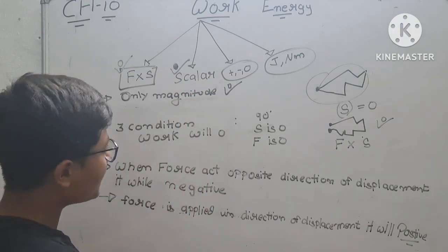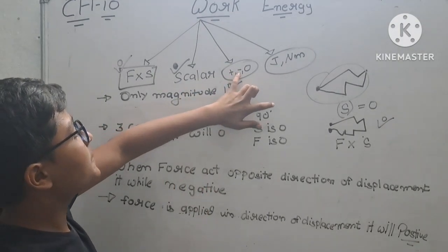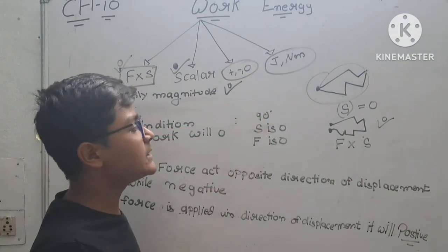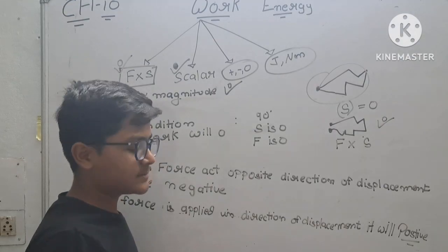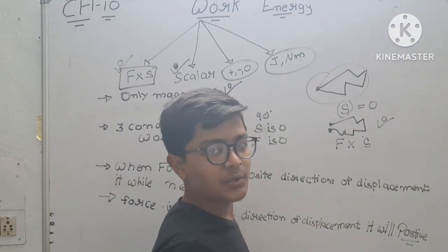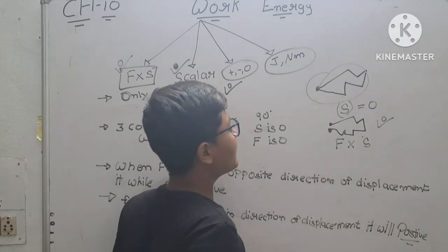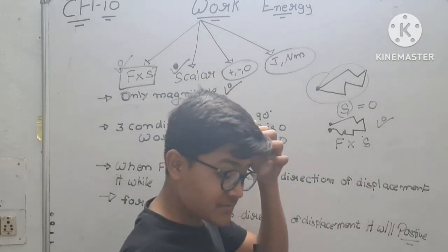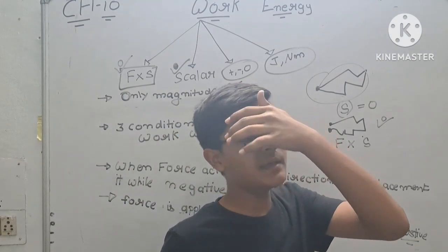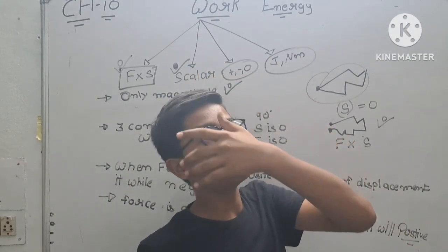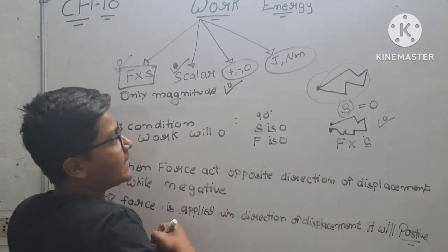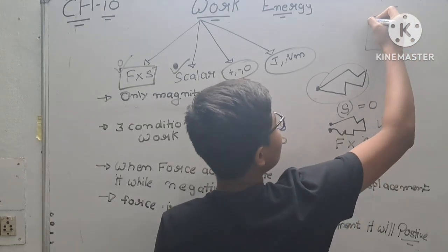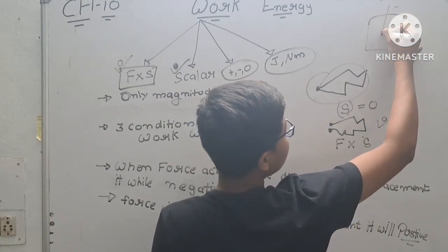Now we can observe that work can be negative and it can be positive, but how can work be zero? You have already understood how it can be negative, but there is one more factor by which work can be zero. Take an example. Here, this is a well.